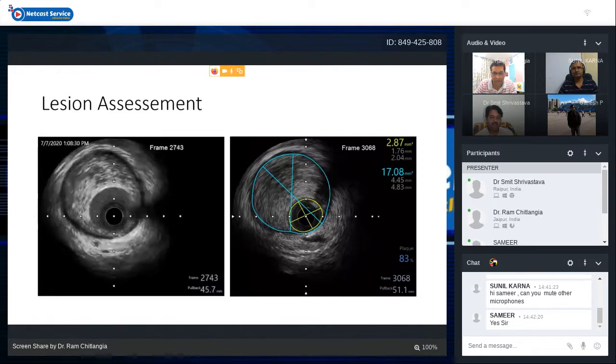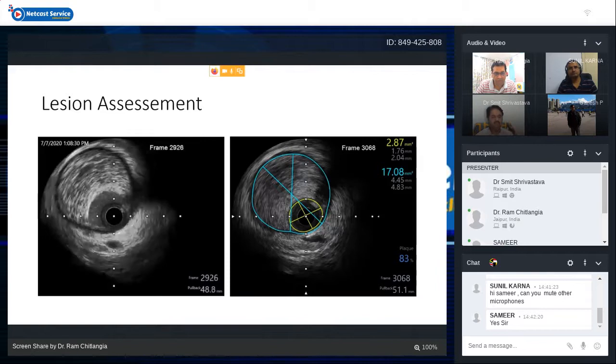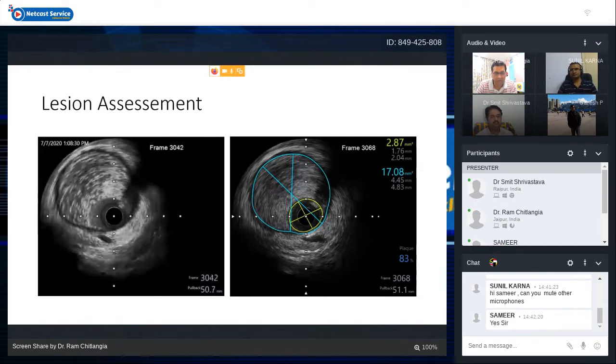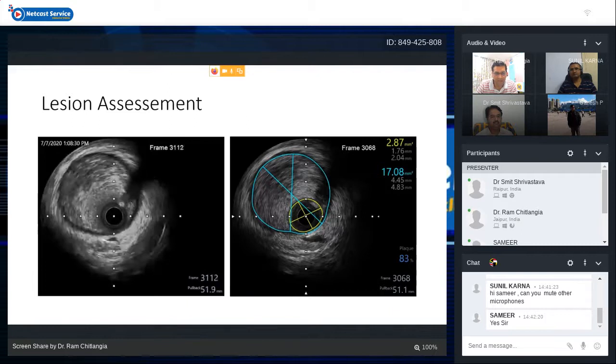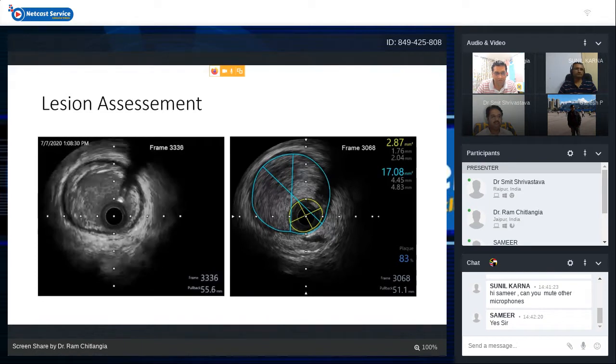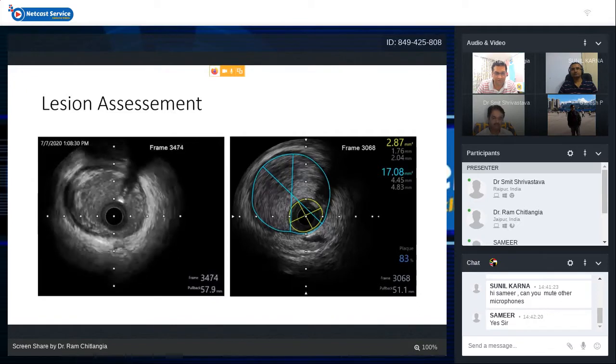a huge plaque burden of 83% in this LAD. Then plaque burden regresses in the ostial segment of LAD. After the ostial segment, the circumflex comes in, and the circumflex is quite clean.